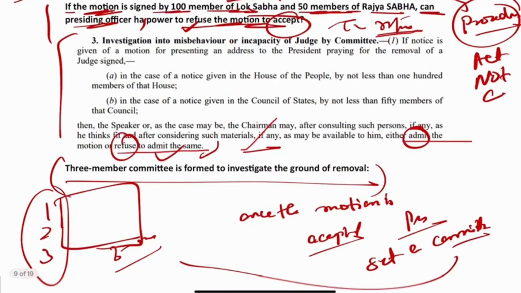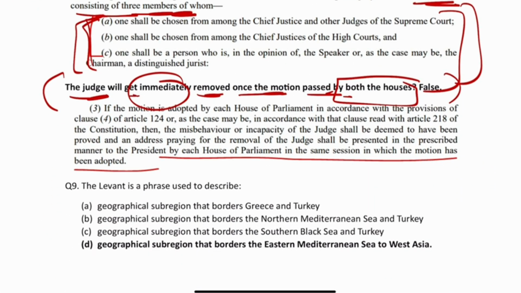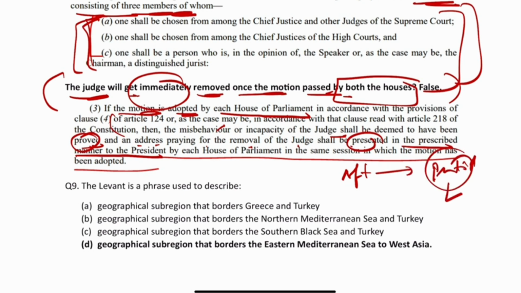What does it mean? See what is written in the act: if the motion is adopted by each house of the parliament, then what exactly happens? The judge shall be deemed to have been proved guilty, and an address praying for the removal of the judge shall be presented in the prescribed manner to the president. So after the motion, it is passed to the president, and with the order of the president, the judge is removed.